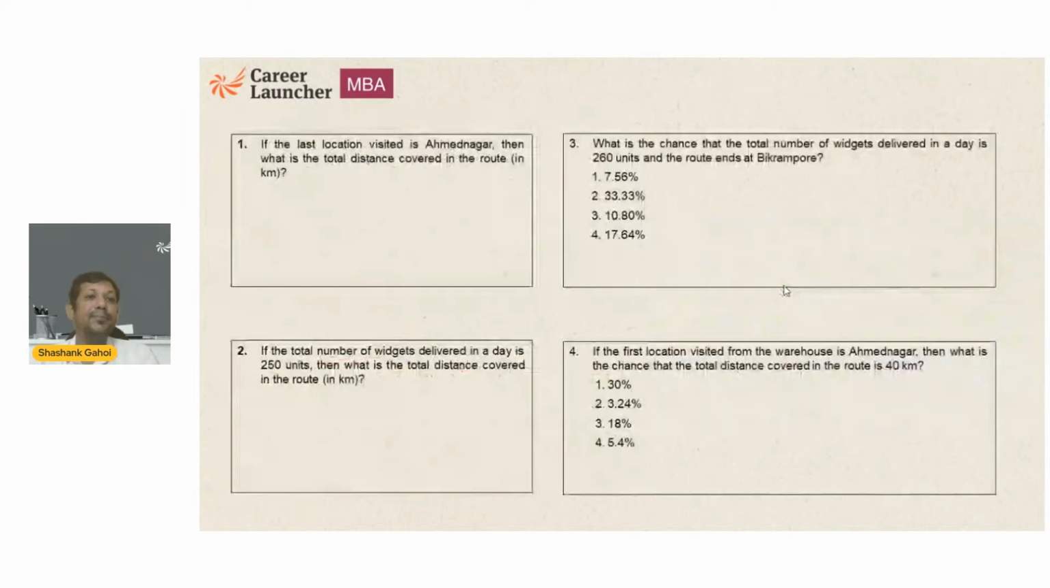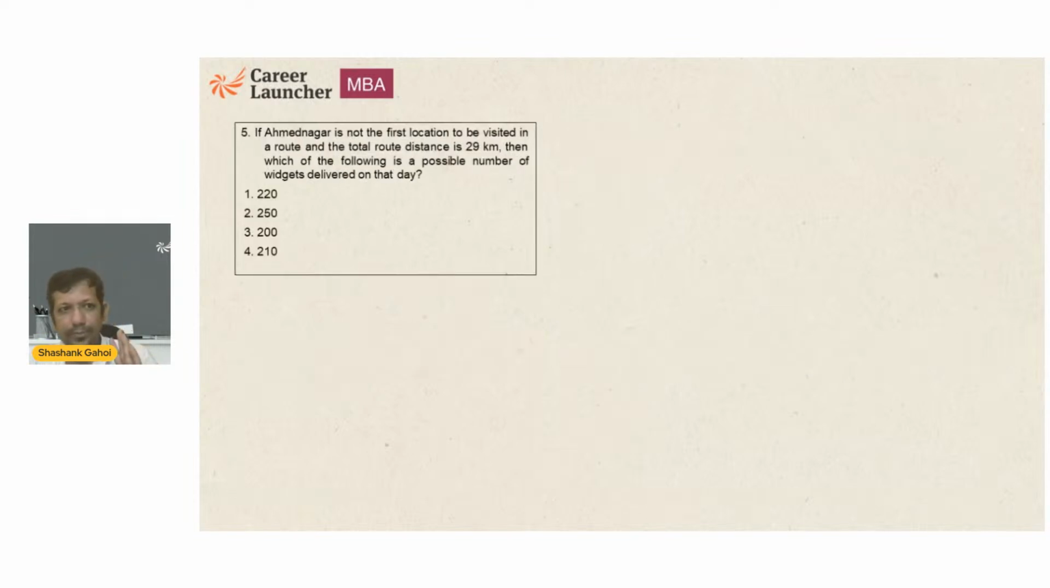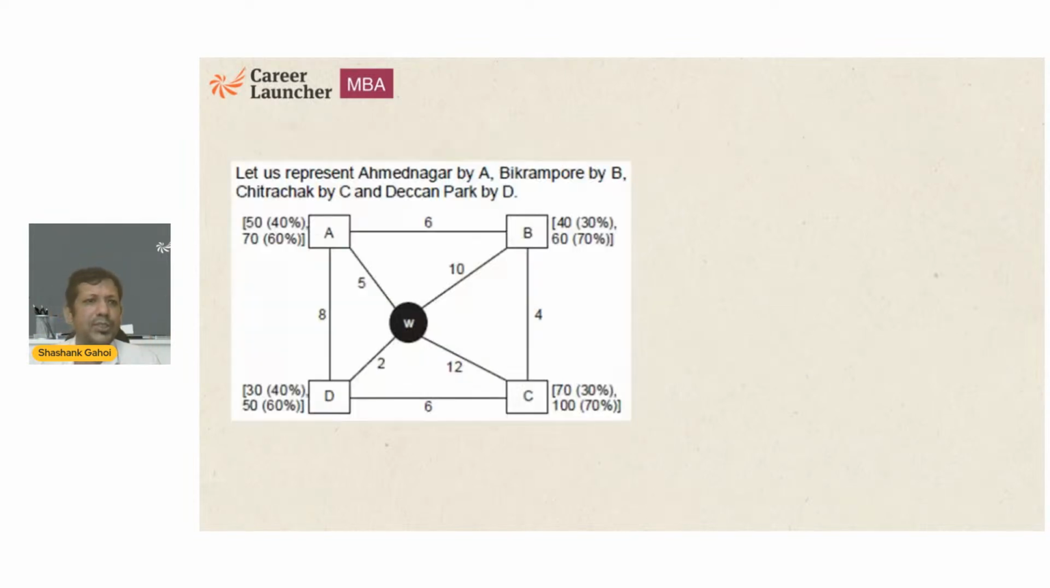Now let's see: if the last location visited is Ahmednagar, then what is the total distance covered in the route in kilometers? And there are a lot of questions. Now, this is what it says. This is the plot.